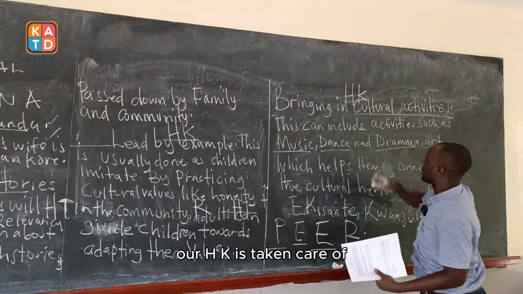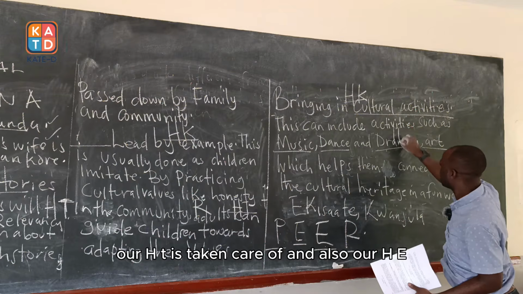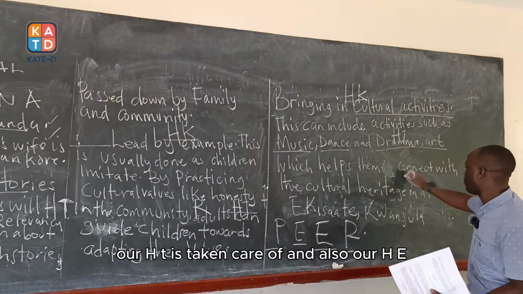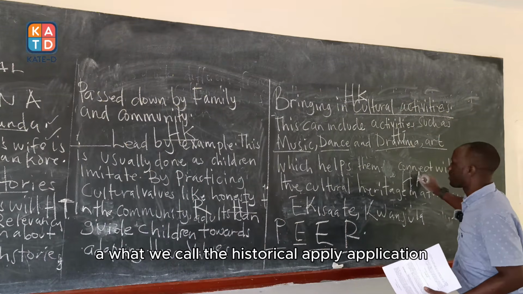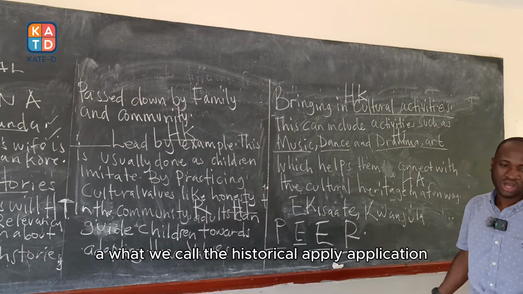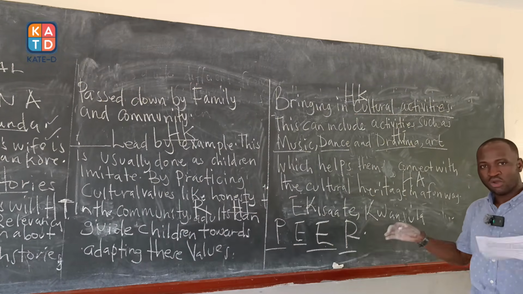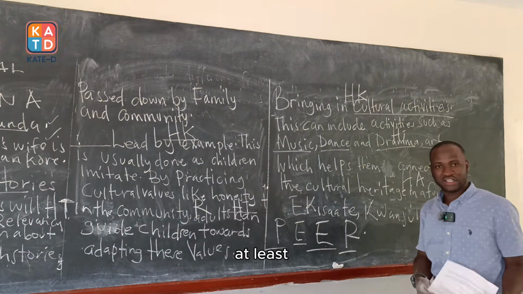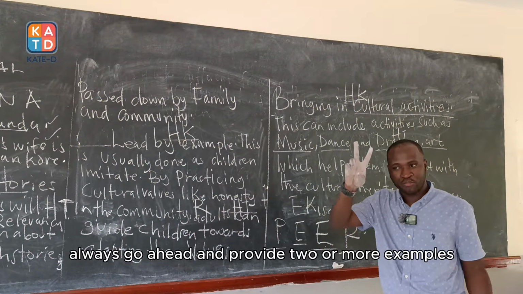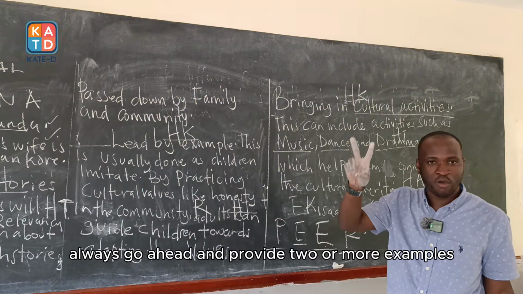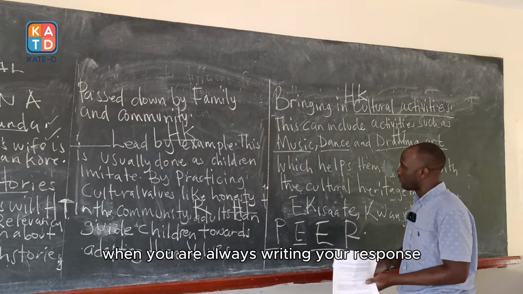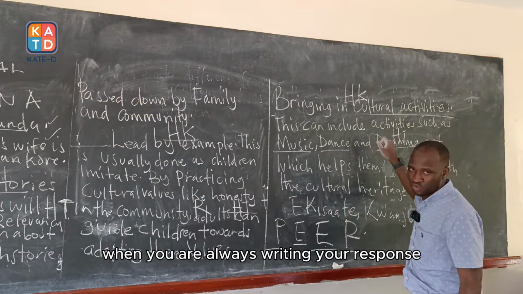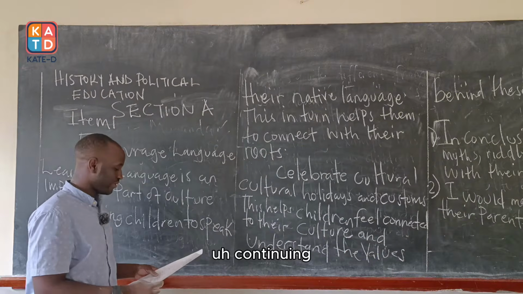Now, our HK is taken care of, our HT is taken care of, and also our HA, what we call the historical application. Always bear in mind that the issue of an example, at least always go ahead and provide 2 or more examples when you are writing your response. Continuing.